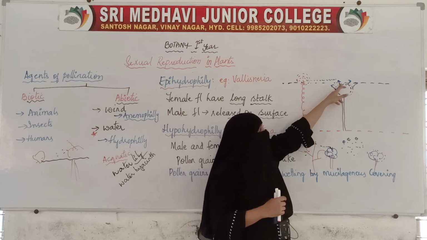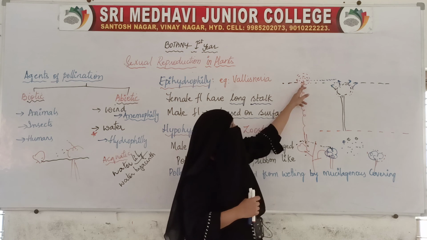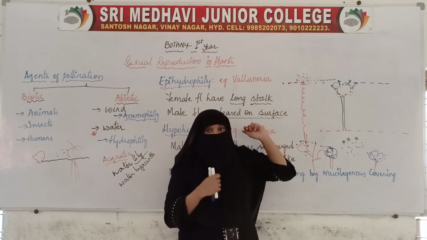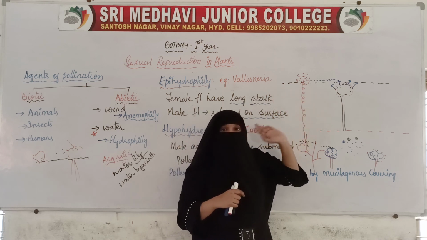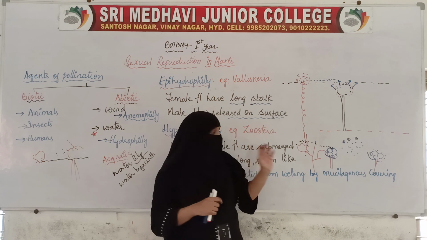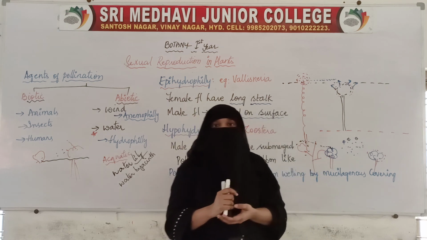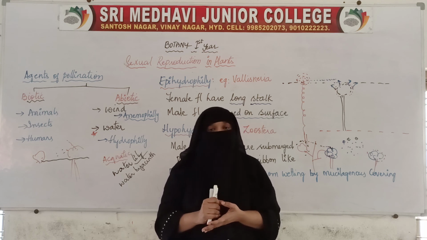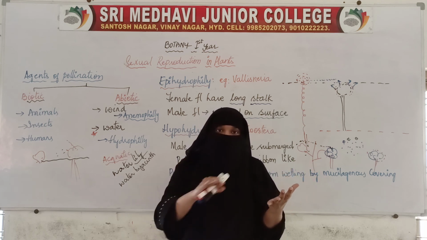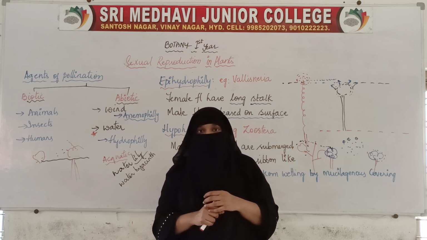When the pollen grains reach the surface, along with the water currents they reach the female flower. So pollination taking place on the surface of water is epihydrophily. In hypohydrophily, the plants and flowers are submerged, the pollen is released in the water itself, and because of the water currents the pollen grains reach the stigma.